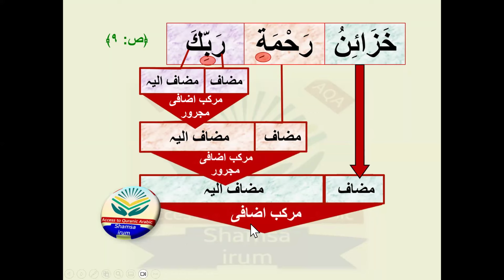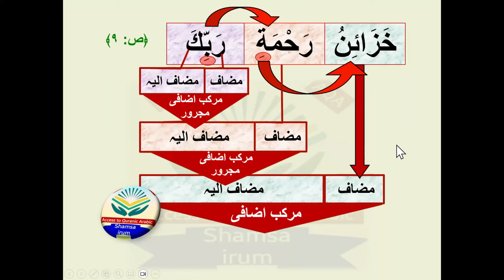This is the final answer. Small bracket, then a bigger bracket, then the biggest bracket. So one by one, you solve all of these. This is the final answer: it is a murakkab izafi in the end. So rabbi is majroor because it's mudafun ilayh for the word rahmati mudaf, and rahmati is majroor because it is also mudafun ilayh for the word khaza'inu mudaf. And khaza'inu mudaf is marfu. Why is it marfu? You will learn soon, inshallah ta'ala.